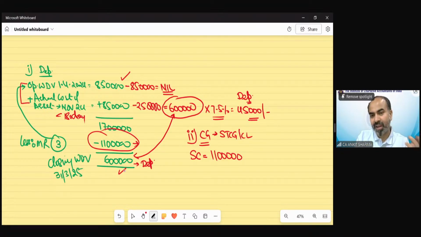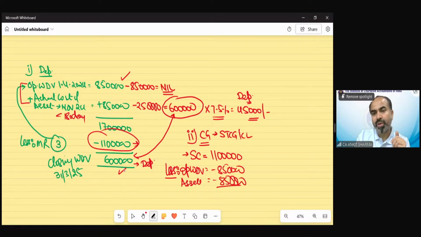In case of capital gain, we have to take the money received first, and now we are going to reduce the opening WDV of block of asset, that is 850, and the asset purchased, which is again 850. So you can see there would be 6 lakh short-term capital loss, which is not allowed. So we will say no capital gain provision applies.